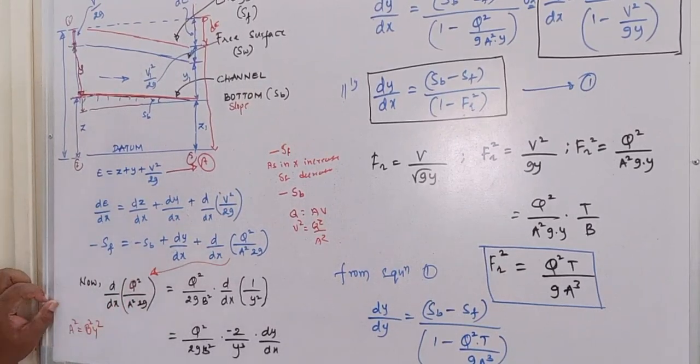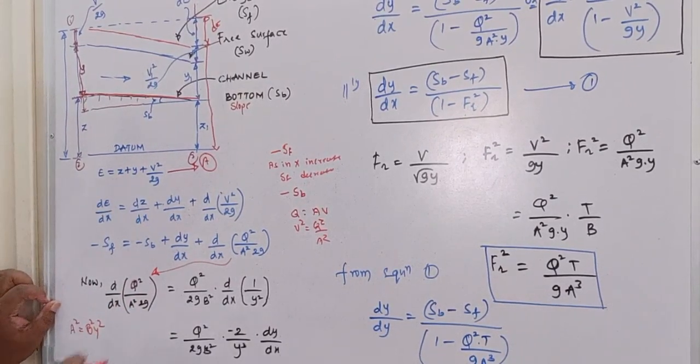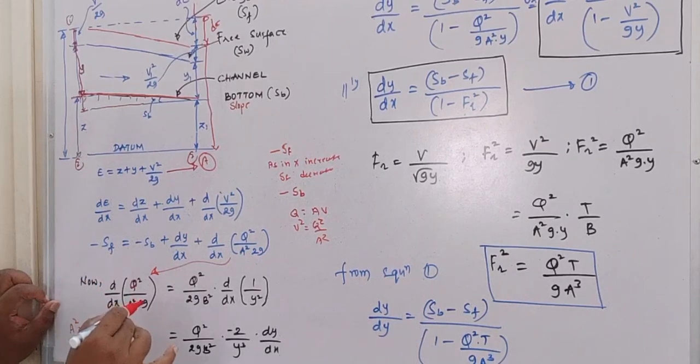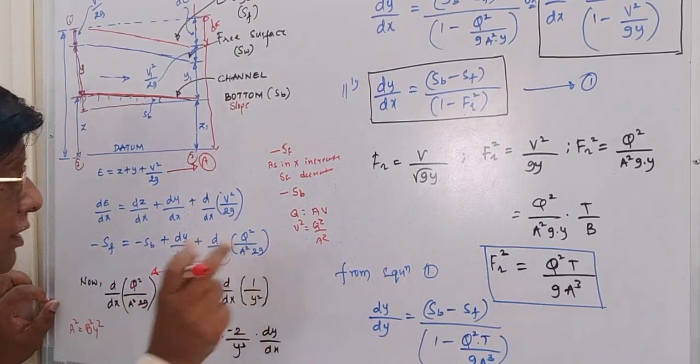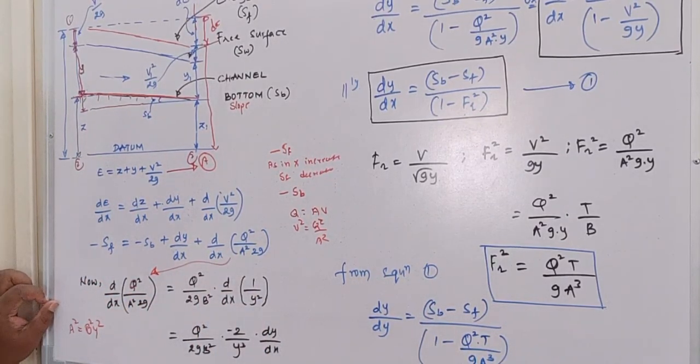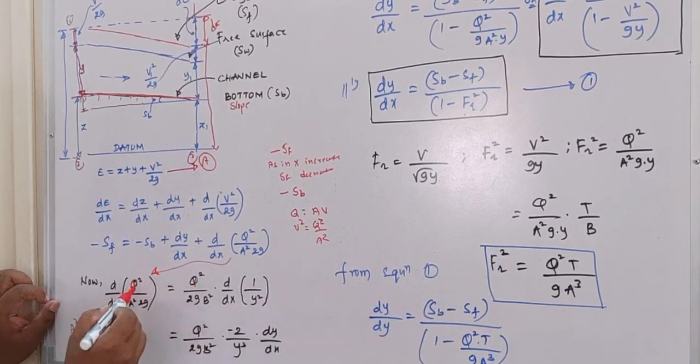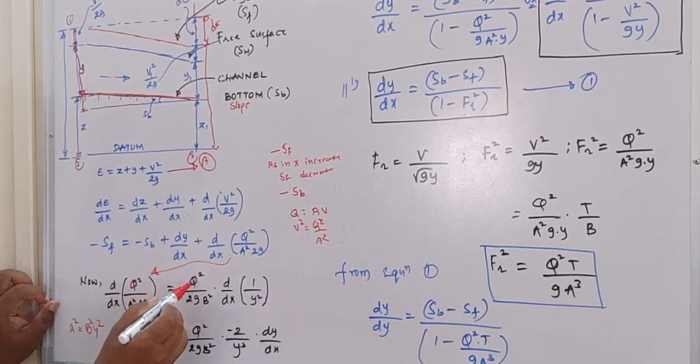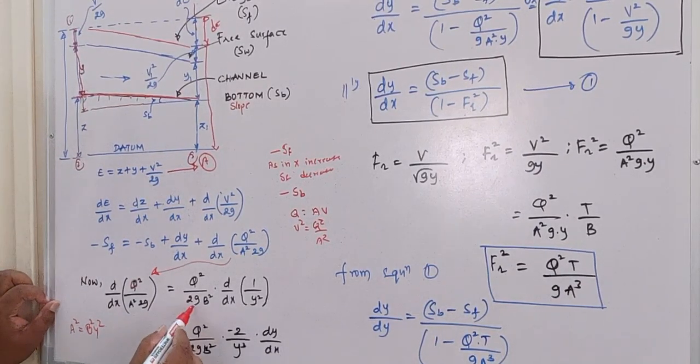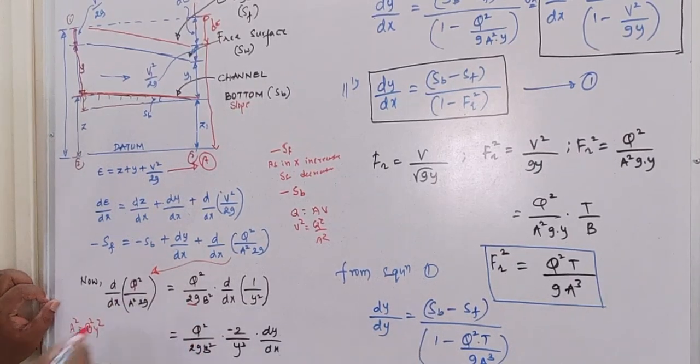Now, when you want to differentiate, Q is constant, so I can take Q square outside from the differential term. 2g is also constant, and this can also be taken outside.